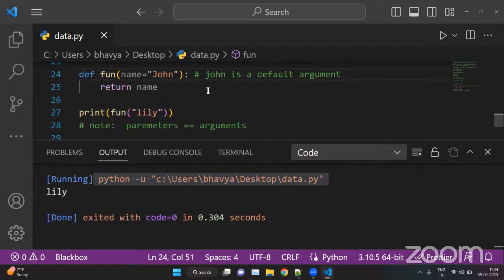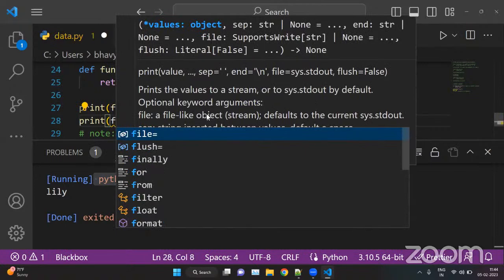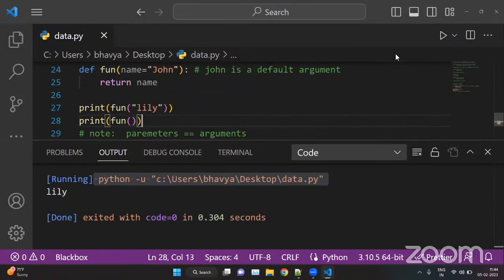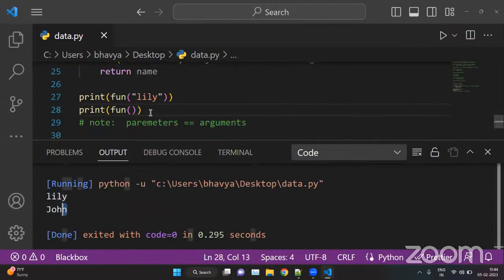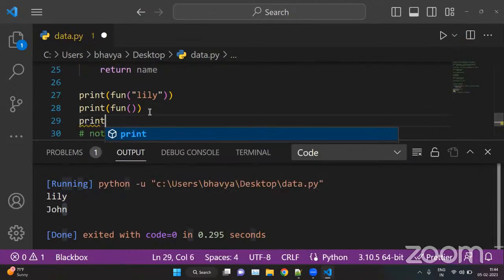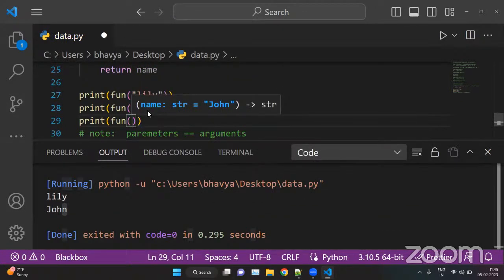Okay, and Lily here is an argument. This is the argument that is provided when calling the function, and this is the argument we use when we are defining the function. Okay, and we can call the function as many times as we want. For example, we can call it again without arguments. So here we have Lily, and then we have John, the default value. And we can call this again. That is the benefit of using functions. We can call it as many times as we want.